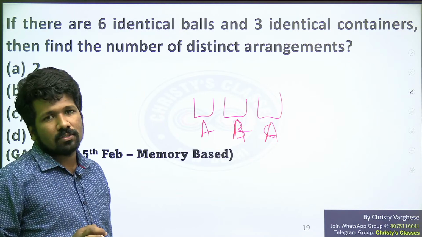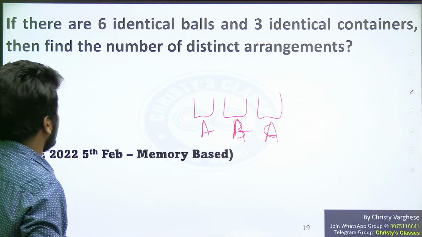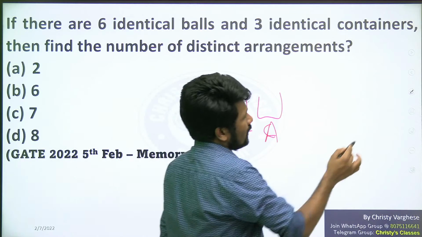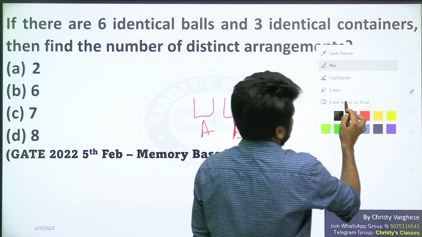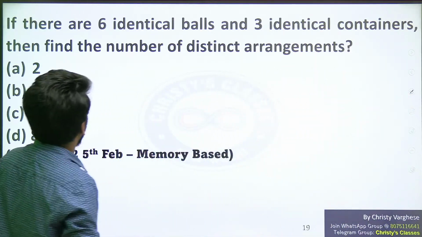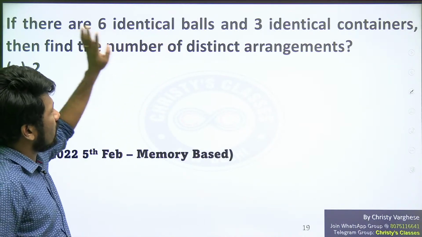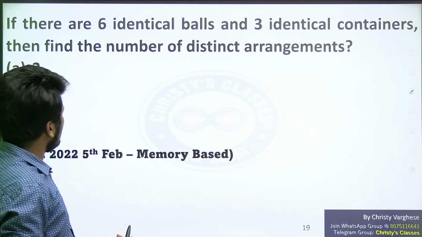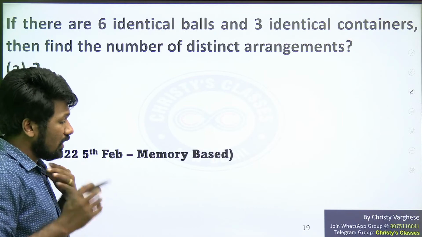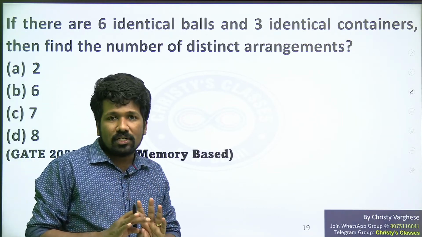Maybe the question has something to denote all that, or from the nature of answer options, we may be able to conclude that. But this question, I don't know whether it is complete or not. There may be more sentences in this question, but I am explaining the concept.